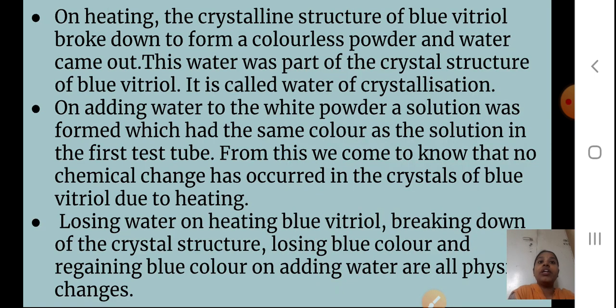Now see here, on heating, our first observation we will see. On heating, the crystalline structure of blue vitriol broke down. Because of the heat, the structure of the blue vitriol broke down to form a colorless powder and water came out. Blue vitriol means copper sulfate, it is the other name for copper sulfate. You saw in the upper parts water was there and the powder has become colorless. This water was part of the crystalline structure of the blue vitriol, means this water is already present in that blue vitriol. It is called water of crystallization.